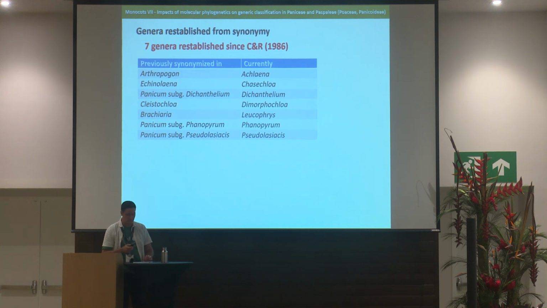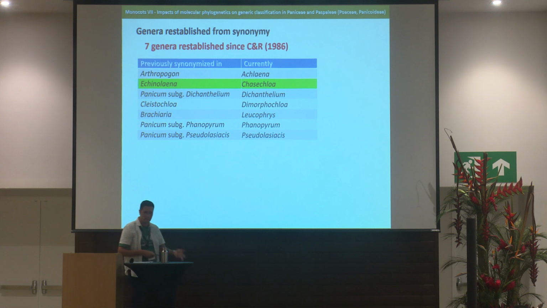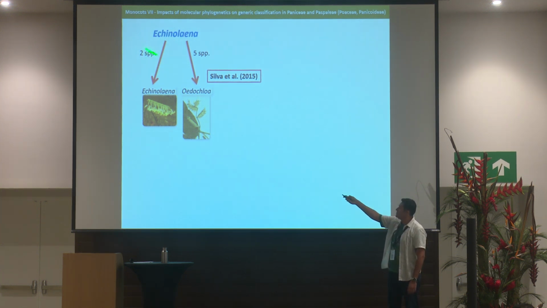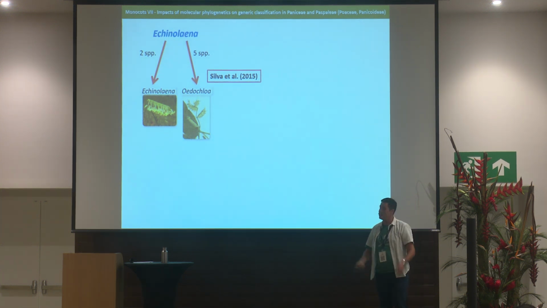Seven genera were reestablished. I'm going to exemplify this with Echinolaena and Chasechloa, which I also studied during my PhD. As I said, Echinolaena was found to be polyphyletic, so I recircumscribed it to include only two species with the single unilateral raceme, and the remaining species were transferred to Ichnanthus.